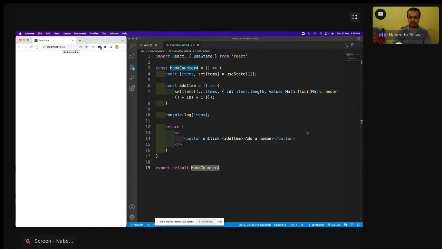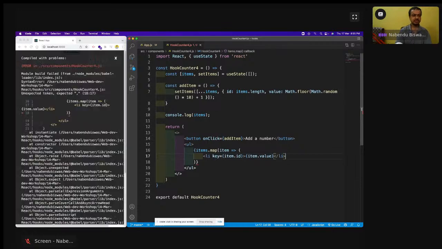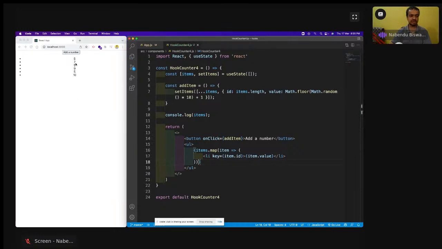So how to show that thing? I will come here and do a UL as our list, and do an items.map. For each item we are going to show it in an li, item.id and item.value. I'll save it. It is showing me an error, compiled with problem. Okay, got it, this is missing. Sometimes some brackets get missing. Okay, now it is all showing because there were already some numbers, and it is all perfect. So this is the use of an array with useState.